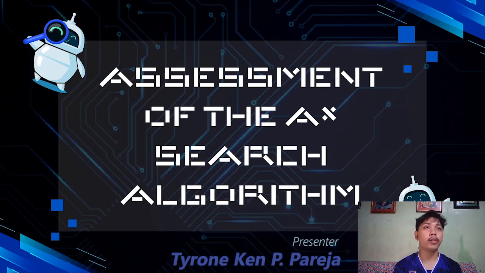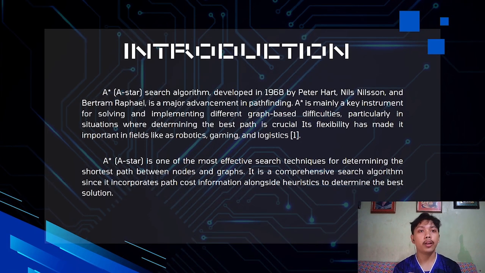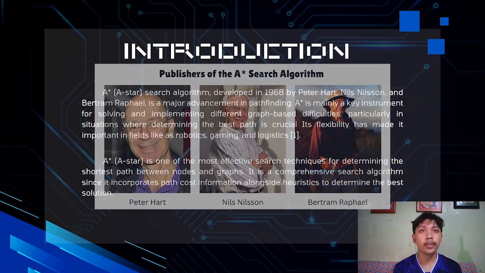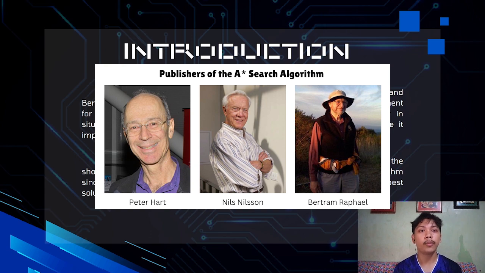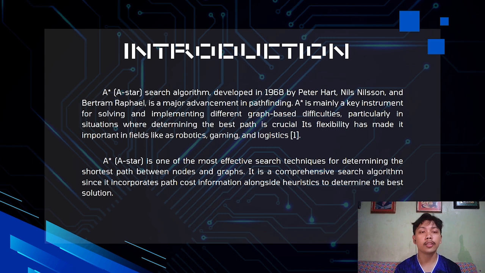I present to you our assessment with our chosen algorithm, the A-star search algorithm. As for our introduction, the A-star search algorithm was developed in 1968 by Peter Hart, Niels Nilsson, and Bertram Raphael. With their development of the A-star search algorithm, it is a truly major advancement in pathfinding because of its efficiency. It prioritizes paths that are likely to lead to the goal quickly.